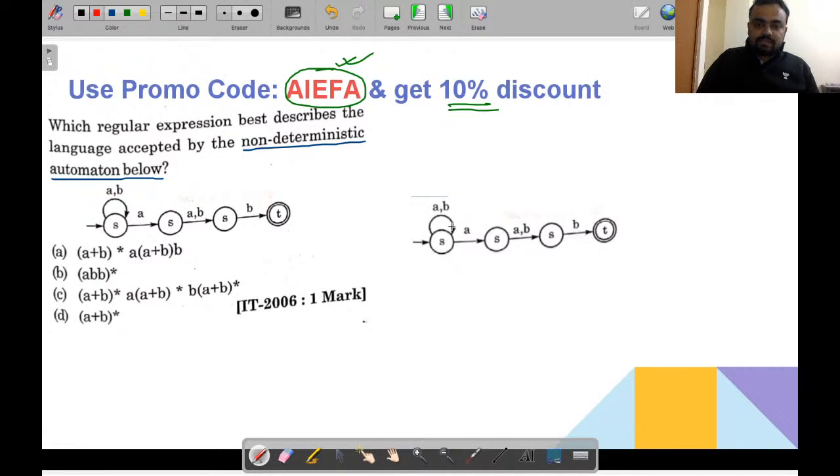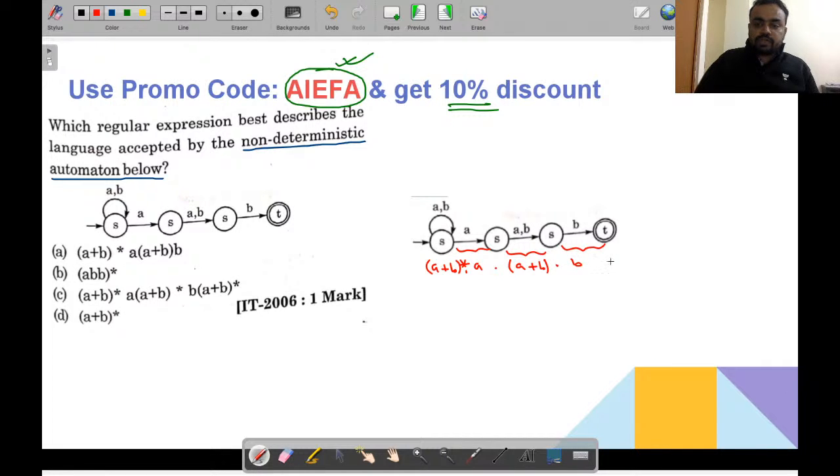यहाँ पर दिया हुआ है सेल्फ लूप में a comma b. So what will be produced from here? It can produce (a plus b) whole star. Okay. Now from here to here, what kind of migration are we doing? Taking a we are migrating from here to here. यहाँ से यहाँ migration के लिए क्या हो सकता है? This is a plus b. अगेन यहाँ से यहाँ के माइग्रेशन के लिए क्या चाहिए, तो ये एक्चुअली कॉन्कैटिनेटेड हैं, it will take b.